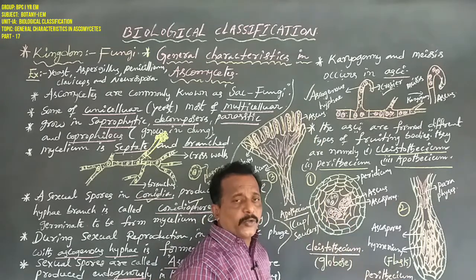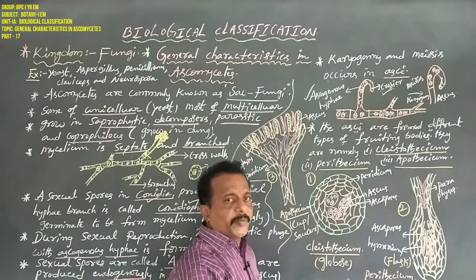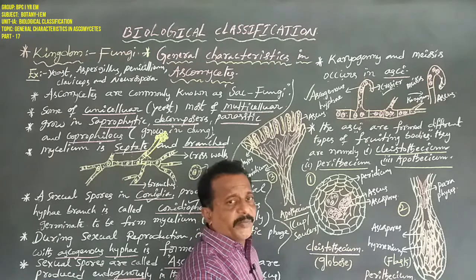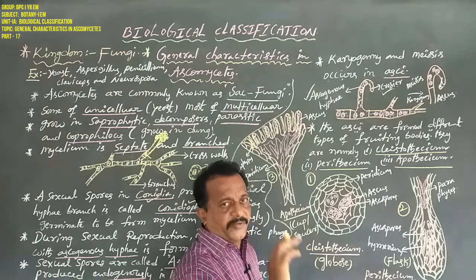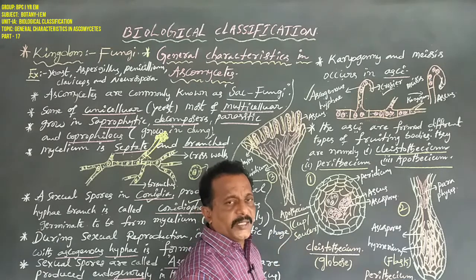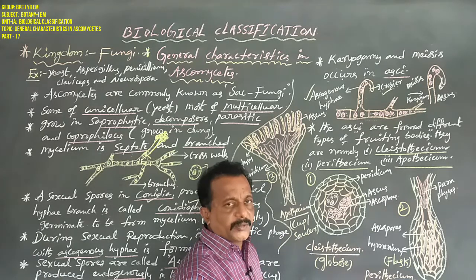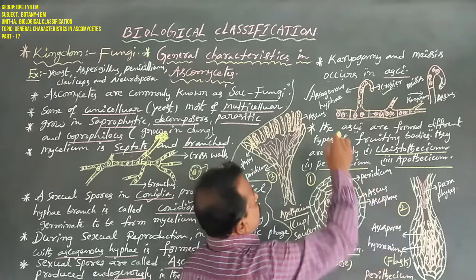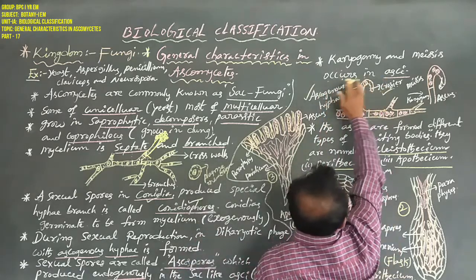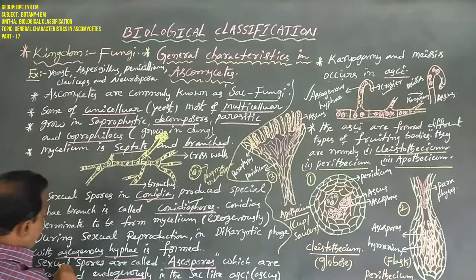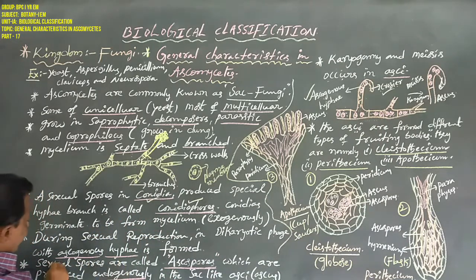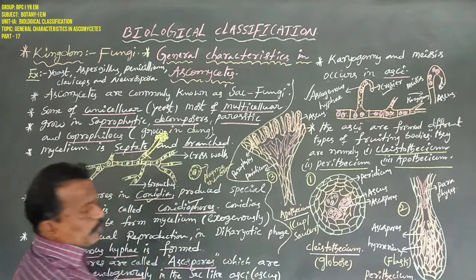So, plasmogamy is absent, with only karyogamy and meiosis present. The sexual cycle normally involves the following 3 steps: first plasmogamy, second karyogamy, third meiosis. But in ascomycetes members, only karyogamy and meiosis are present. So dear students, karyogamy and meiosis occur in asci. The asci have sexual spores, and these sexual spores are called ascospores.